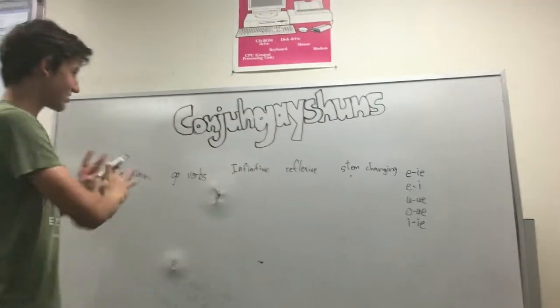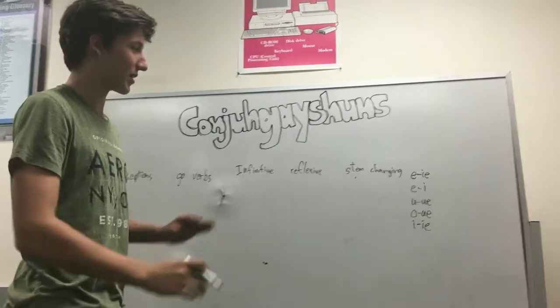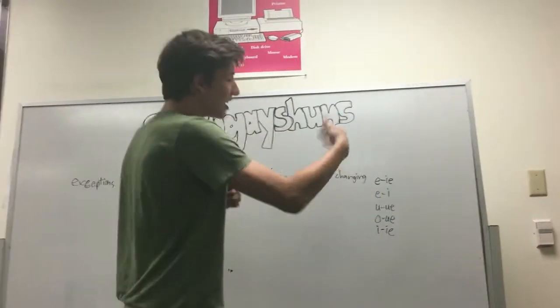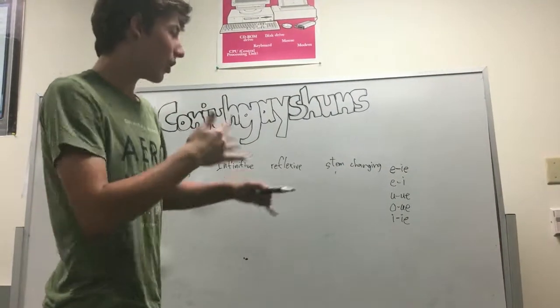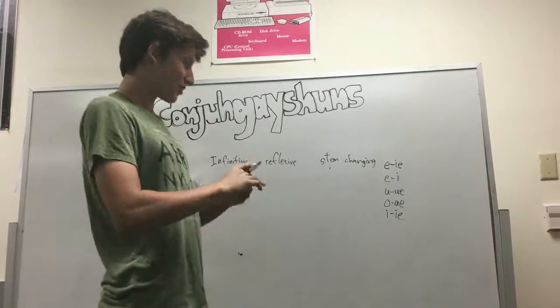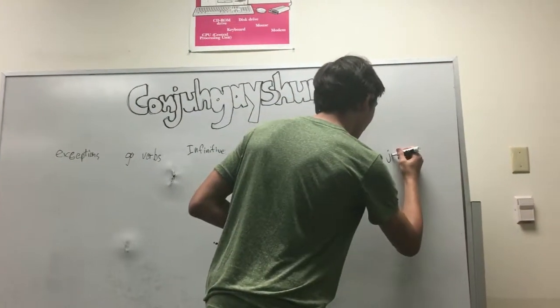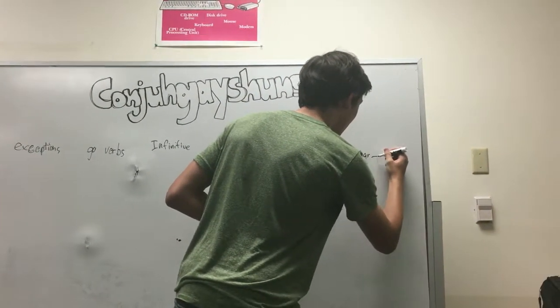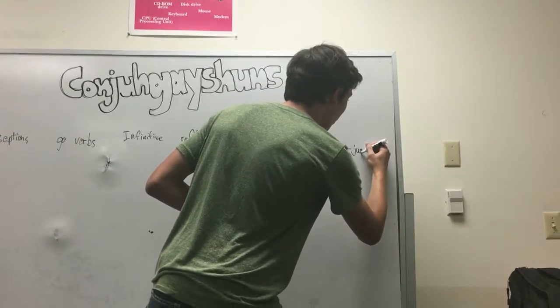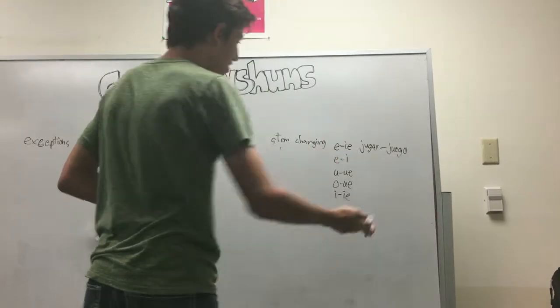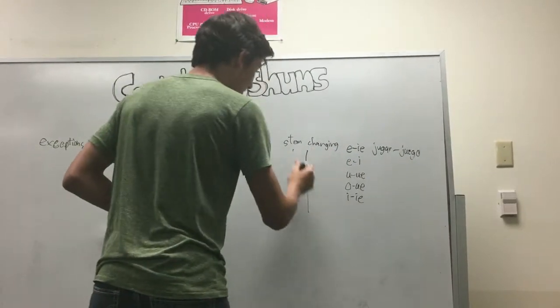Okay, so these are a bunch of different things to do with verbs, right? Let's start with stem changing. Stem changing could be E to IE, E to I, U to UE, O to UE, or I to E. Here's some examples, like jugar could be juego for the yo form, right? You could change this U to UE. And here, this is how you do it.